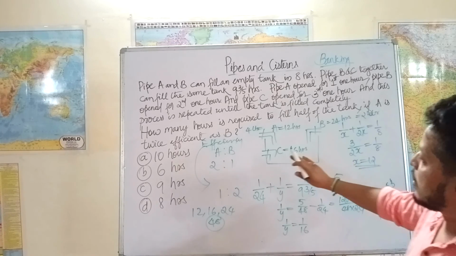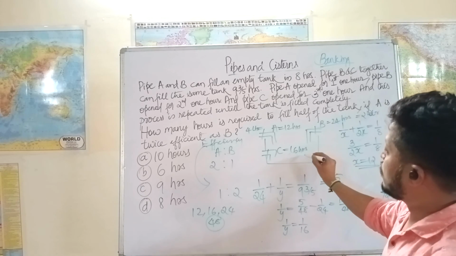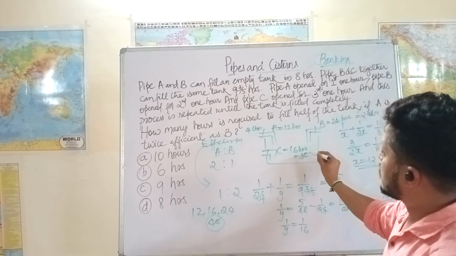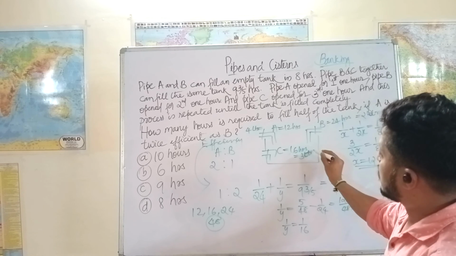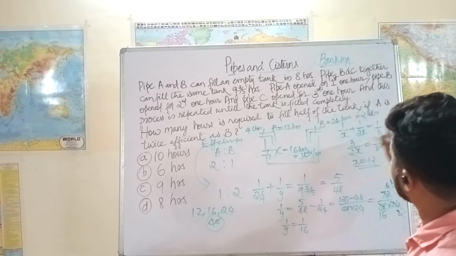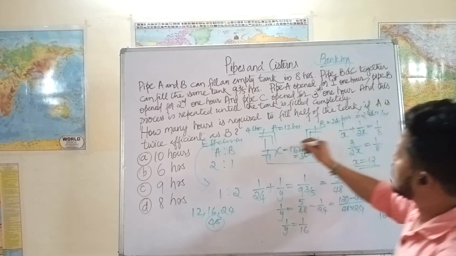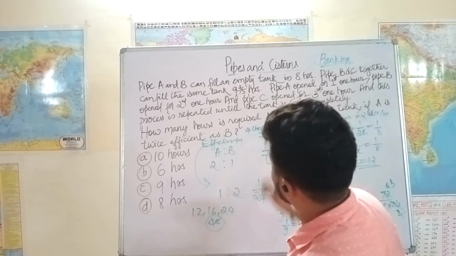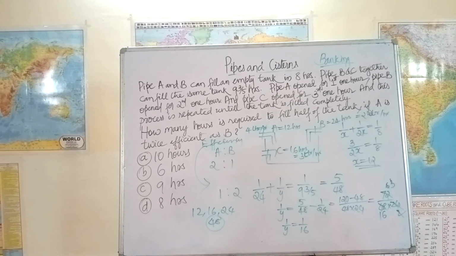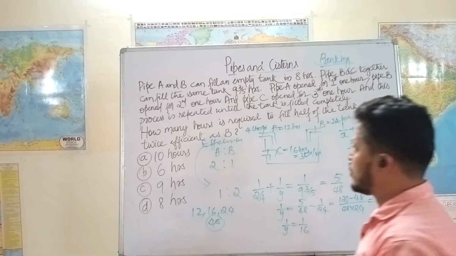And C, 48 by 16, is 3 liters per hour. So A can fill 4 liters per hour, B can fill 2 liters per hour, and C can fill 3 liters per hour.